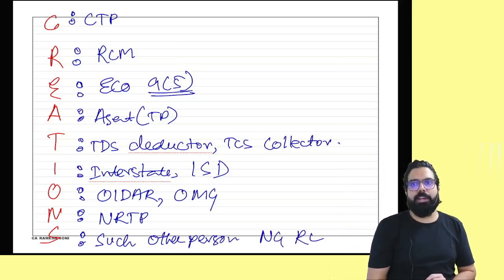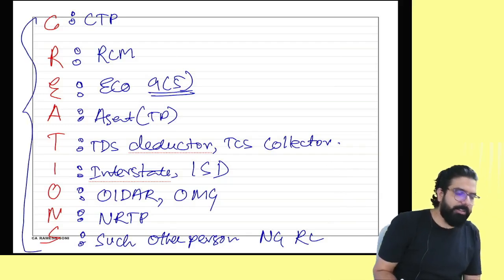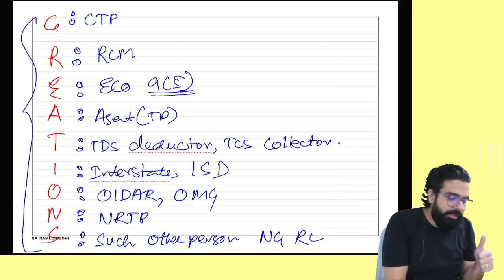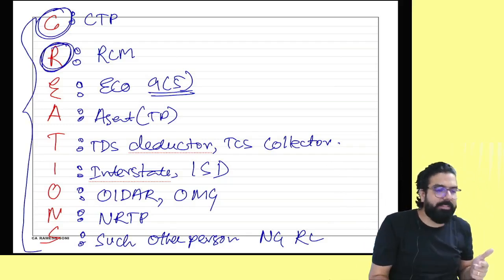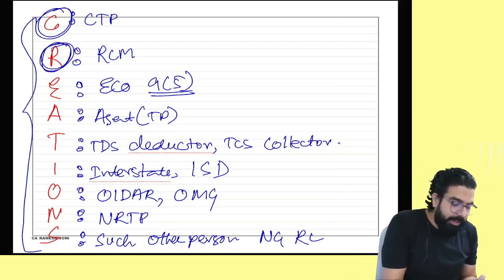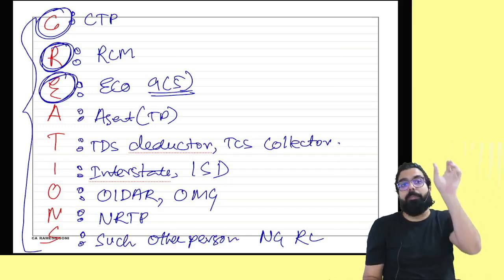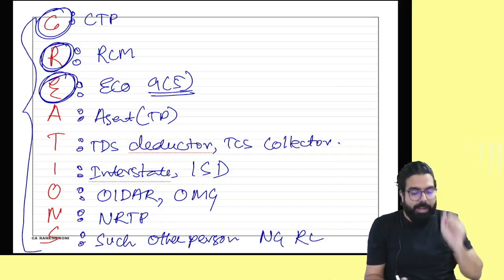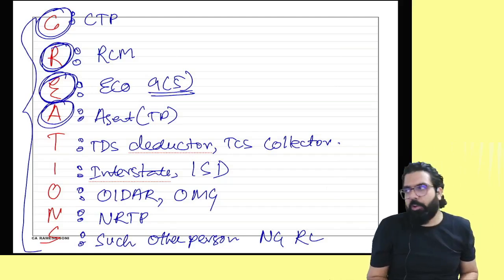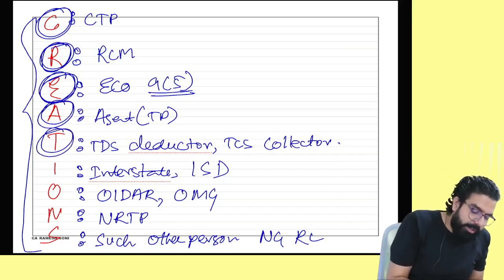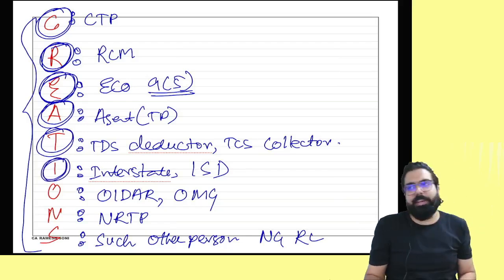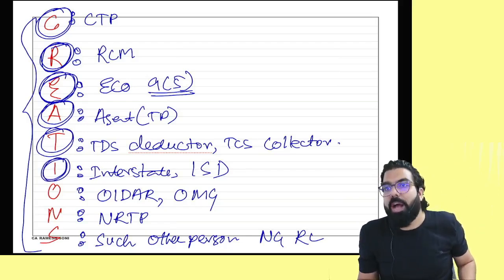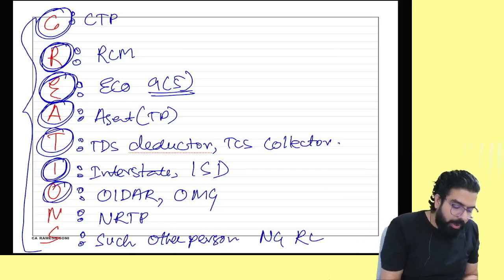Are we all clear till here? Who are the people required compulsory registration, everyone? Remember, C for CTP, casual taxable person. R for person required to pay tax under RCM. E for e-commerce operator under section 95. A for agent of a taxable person. T for TDS deductor and TCS collector. I for interstate supplier. I for ISD. O for OIDAR.